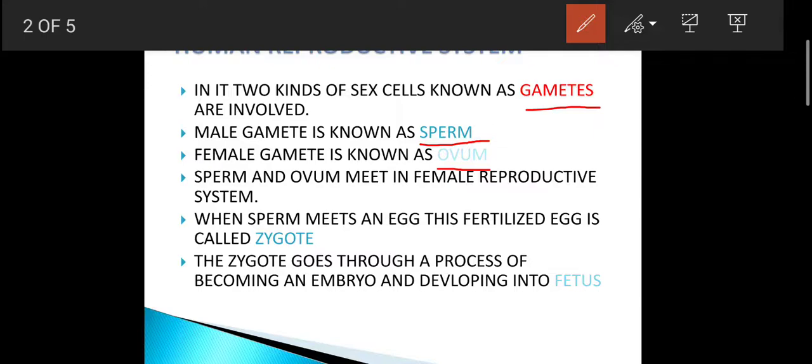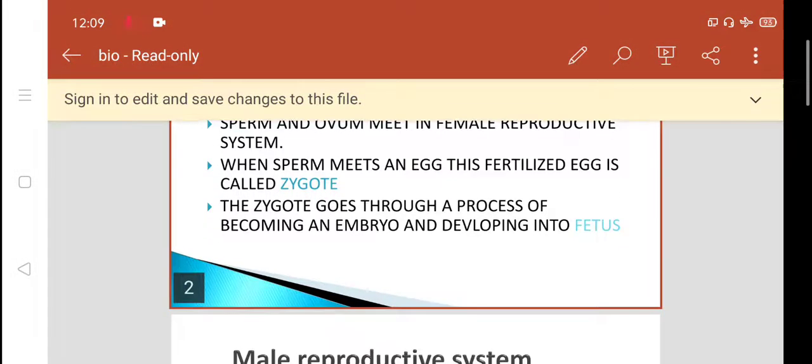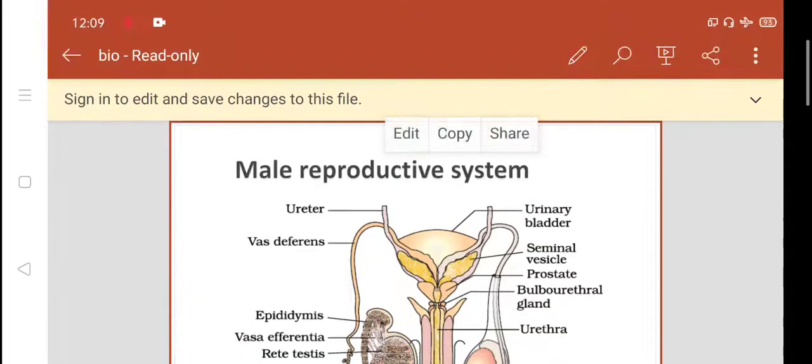Sperm and ovum meet in the female reproductive system. Where do they unite? In the female reproductive system. And when sperm meets an egg, this fertilized egg is known as a zygote. This is an important point, students, you should note this. The zygote goes through a process of becoming an embryo and developing into a fetus. Fetus, in common language, you can say the new baby. Now coming to the next slide, the male reproductive system.